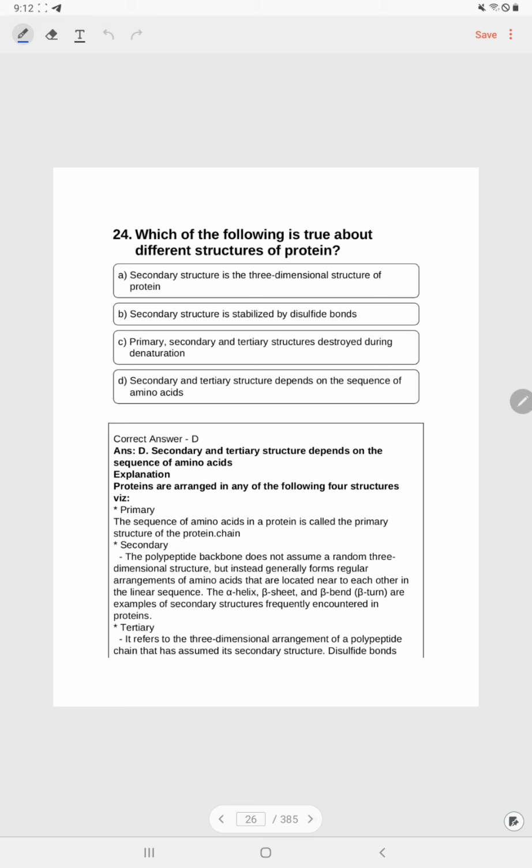Question number 24. Which of the following is true about the different structures of protein? A. Secondary structure is the three-dimensional structure of protein. B. Secondary structure is stabilized by disulfide bonds. C. Primary, secondary and tertiary structure are destroyed during denaturation. D. Secondary and tertiary structure depend on the sequence of amino acids. Answer is D.